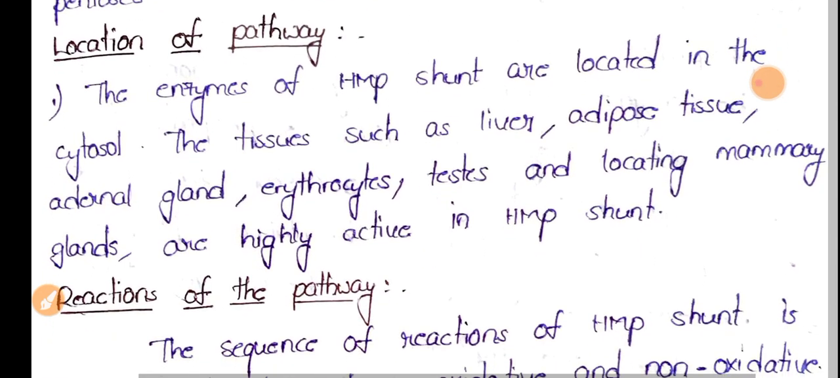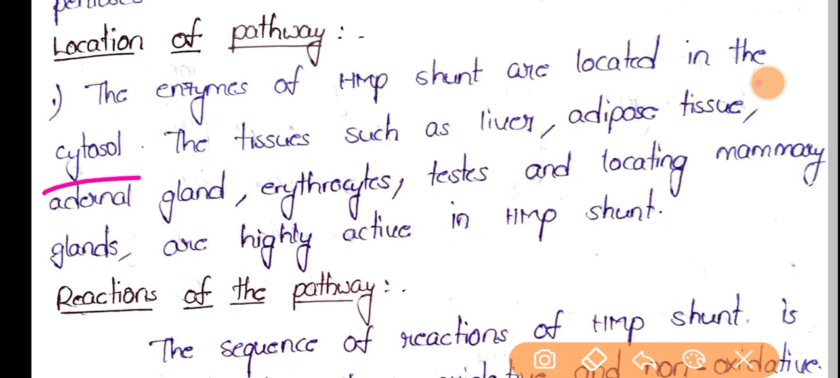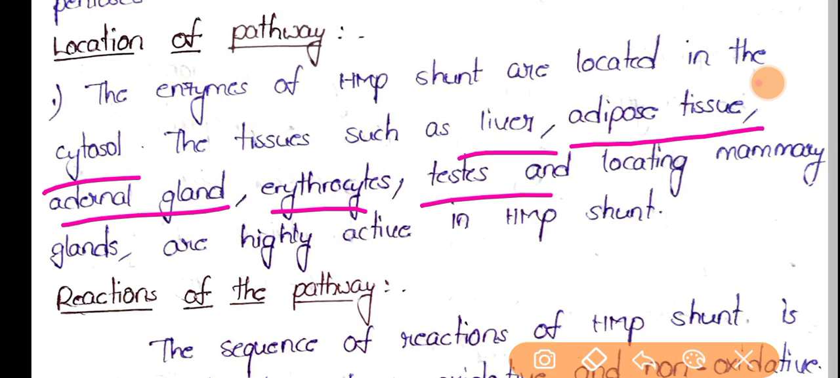Now let's see the location of the pathway. The enzymes of HMP shunt are located in the cytosol. Obviously, it occurs in the cytosol of tissues like liver, adipose tissue, adrenal gland, erythrocytes, testes, and lactating mammary glands. That means the cytosol of liver, adipose tissue, adrenal gland, erythrocytes, testes, and lactating mammary glands are the major locations for this HMP shunt.